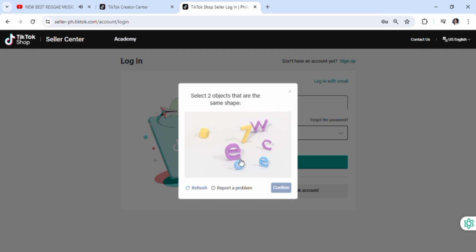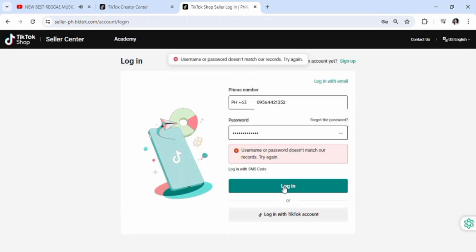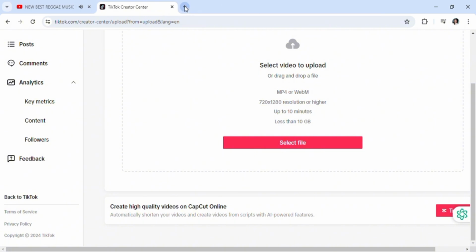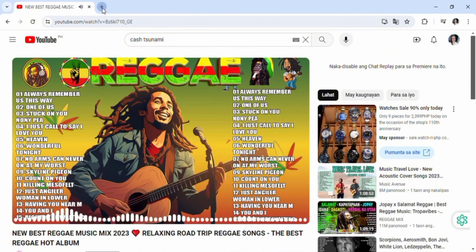Like for example, this is a common problem that a lot of people have, about verifying their account. There are these puzzles right here. Don't be alarmed by these puzzles, because they're just there to protect your account if things go south, to identify if you're not a robot or something. So it's incredibly beneficial for this option to have been created.